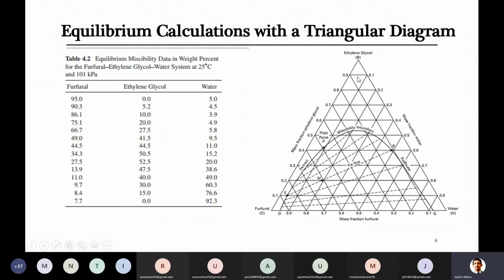Just below, the next line should be 90%. All these lines differ by 10%, so it is 100% here and reducing, 90% on this line, 80% on this line. So you can easily identify that it is 90%, for ethylene glycol.